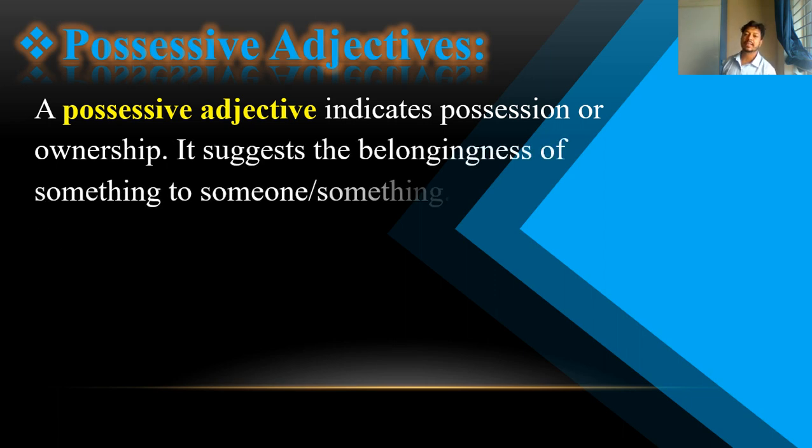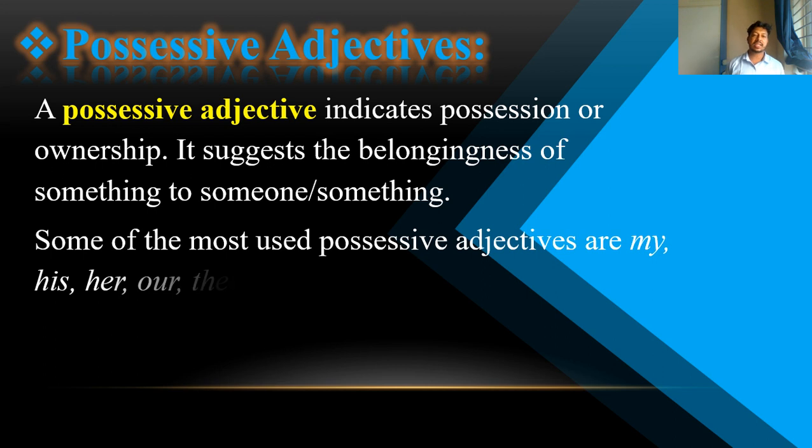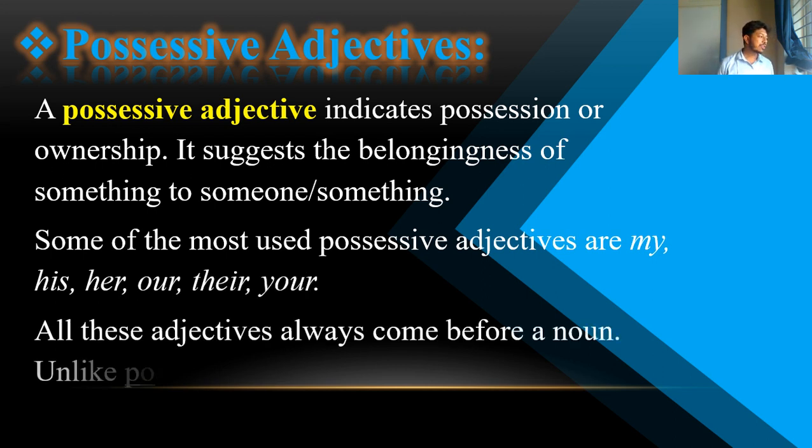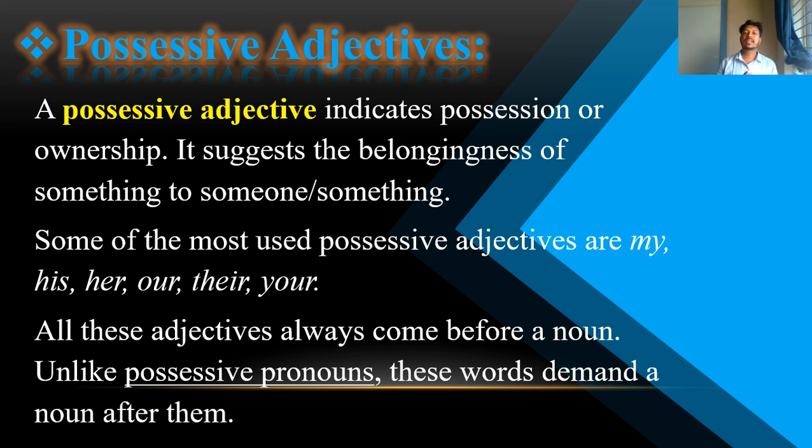Now here is possessive adjectives. In the class of noun, we learned what is a possessive noun. In the class of pronoun, we learned what were possessive pronouns. So here in the same way, those possessive pronouns are transferred into possessive adjectives, but the way of use is different. A possessive adjective indicates possession or ownership, which is my or mine, whatever.